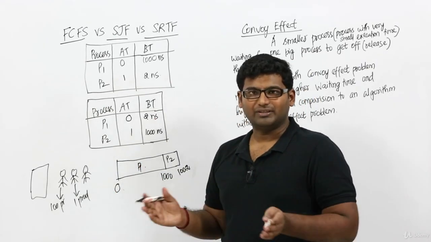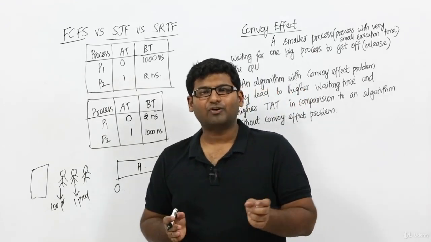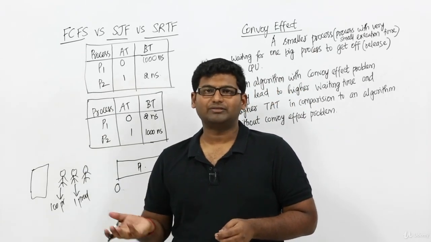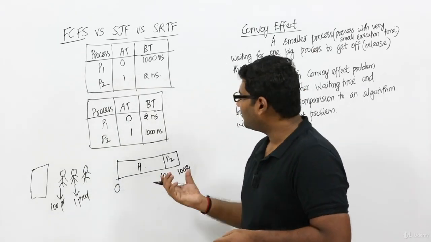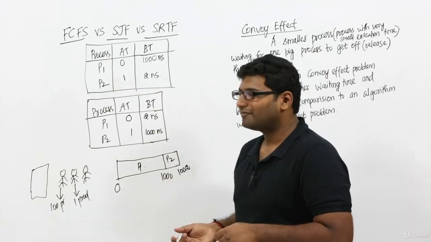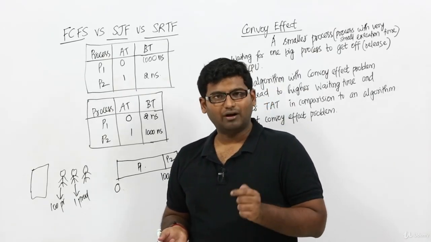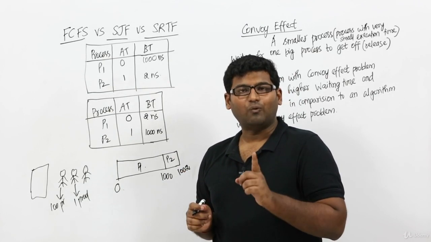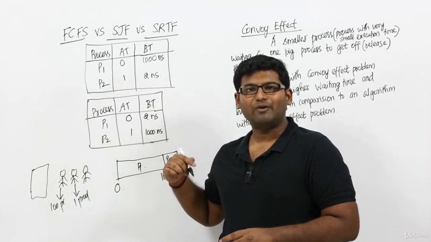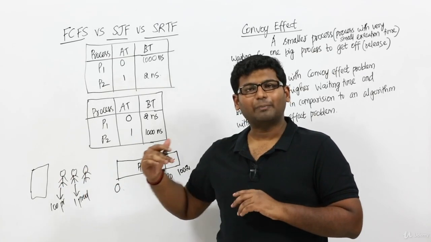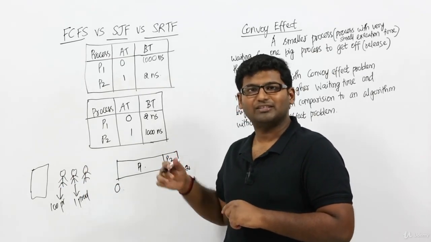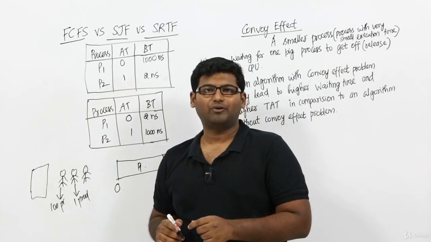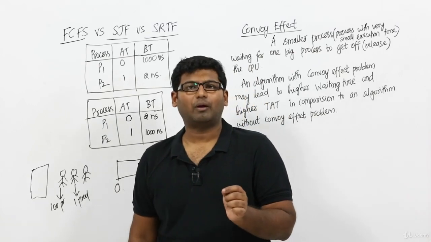A smaller process waits for one big process to release the CPU so that it can get the CPU and execute. That is what we mean by the convoy effect problem. Now why does FCFS lead to this problem? Because in FCFS we schedule the process which has arrived to the RAM first. If the process which arrived first is a bigger process and the process arriving next is a smaller process, FCFS will lead to convoy effect.